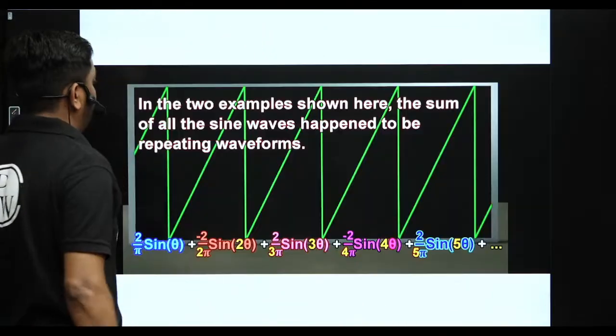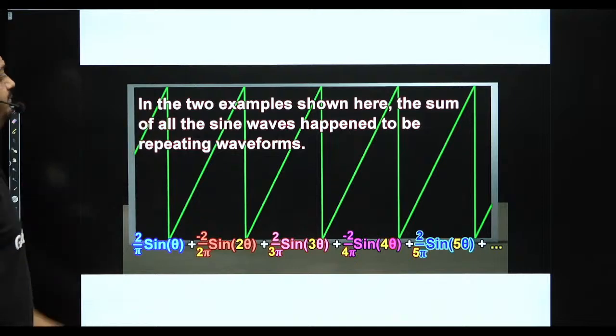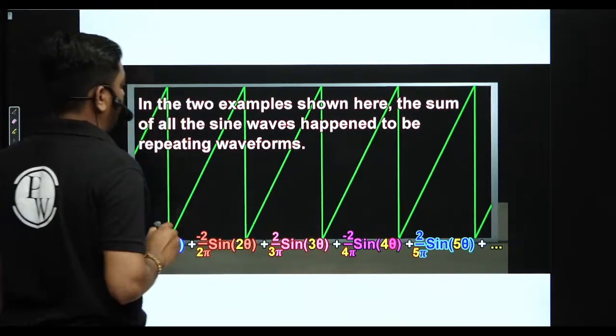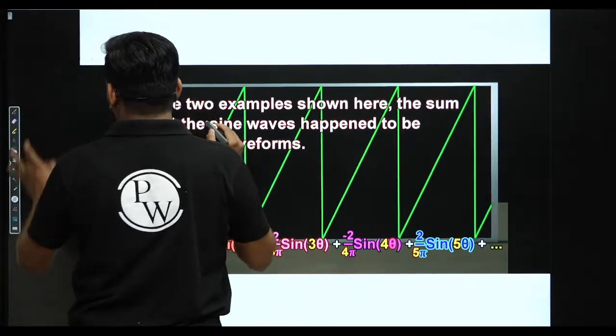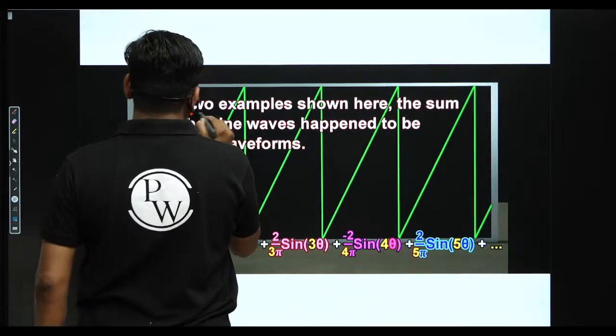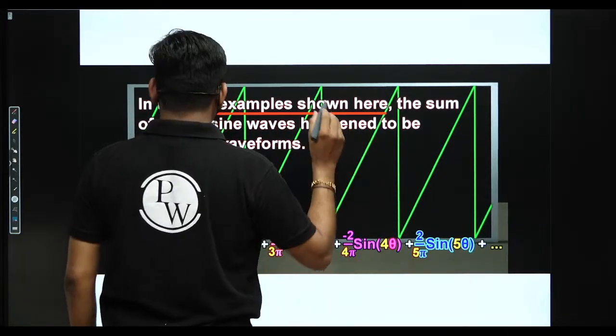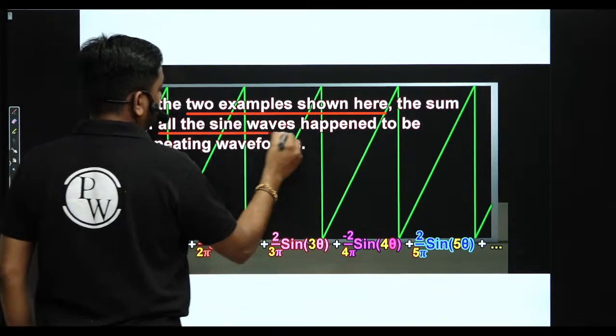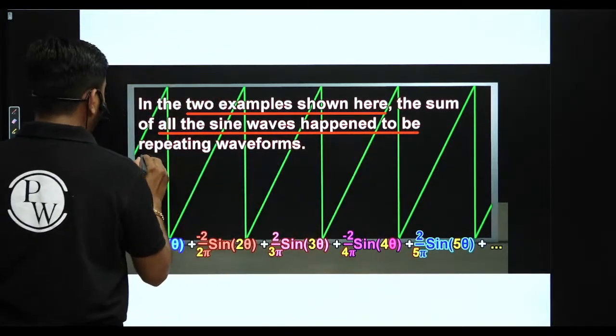So here it is written: in the two examples shown here, the square wave and the triangular wave, the sum of all the sine waves happens to be a repeating waveform.